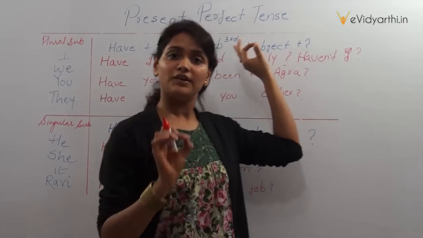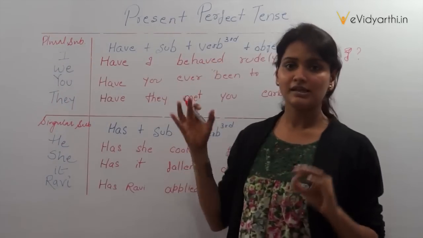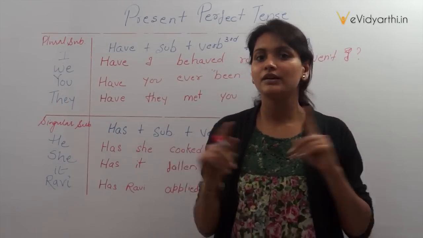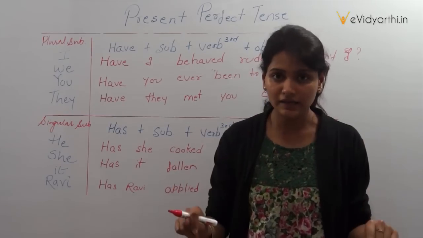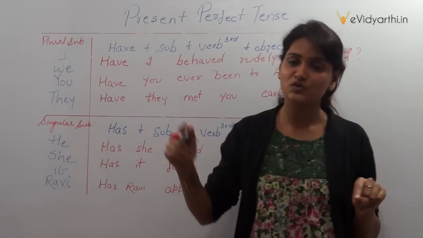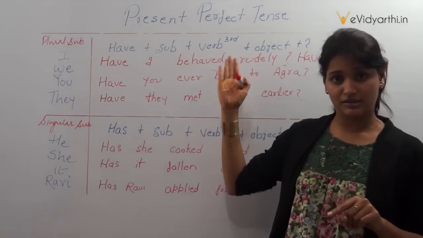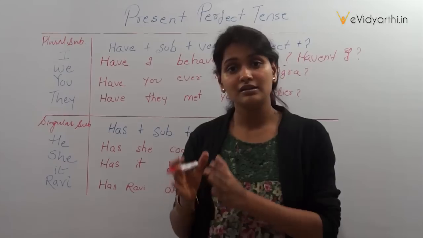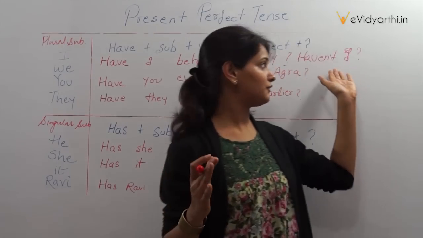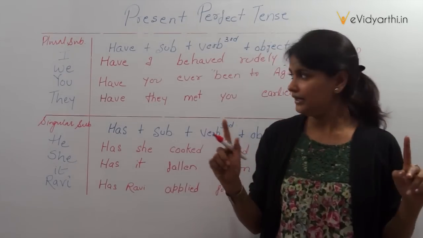So when we speak the full sentence, haven't I behaved rudely? क्या मैंने rudely behave नहीं किया? I am asking a question and the message is also the same, which was going in the positive question statement too, but the structure has changed. Haven't I behaved rudely?